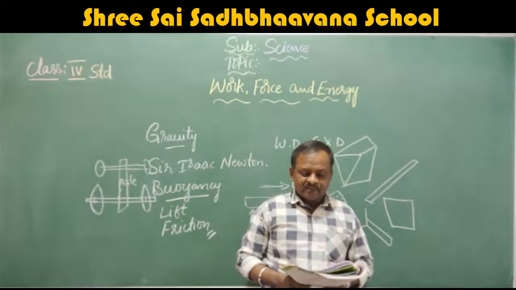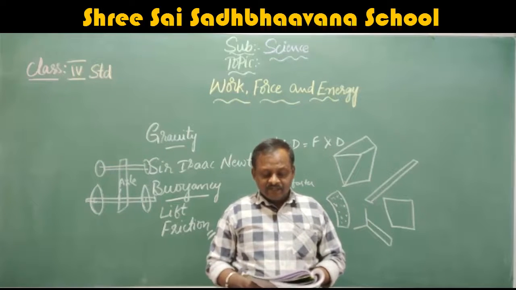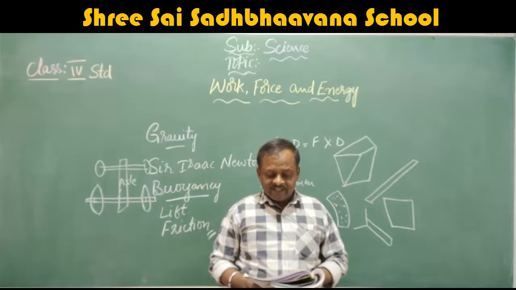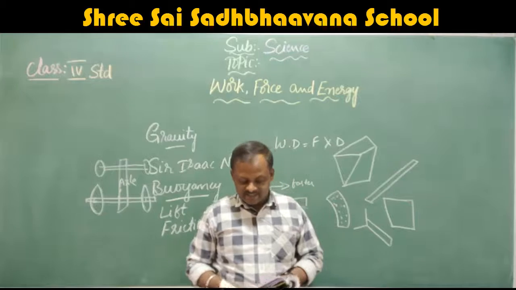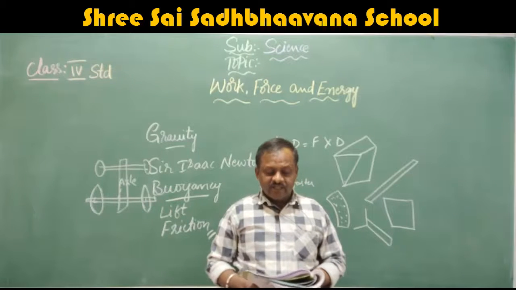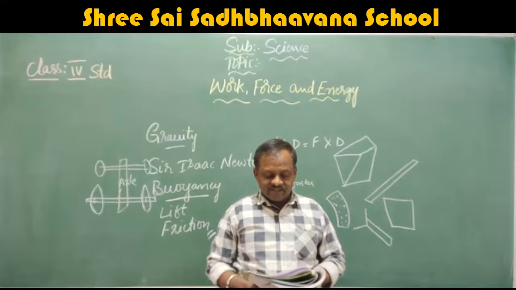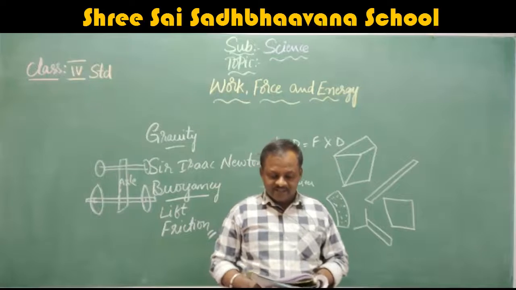An atom is the smallest particle of matter. Atomic energy comes from the splitting of an atom, that is fission, and the joining of atoms, that is fusion. Atomic energy is used for the generation of electricity. There are many other kinds of energy like light, sound, electrical, chemical, heat, etc. Chemical energy in a battery is changed to electrical energy in a torch, which changes the electrical energy into light. A loudspeaker changes electrical energy into sound energy.